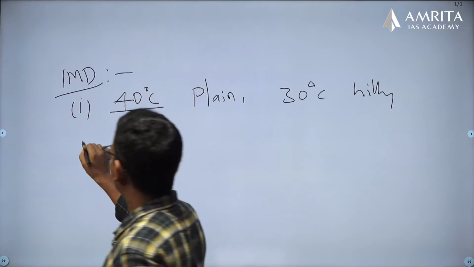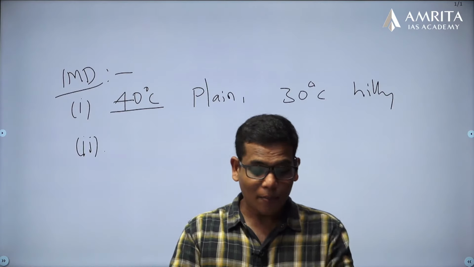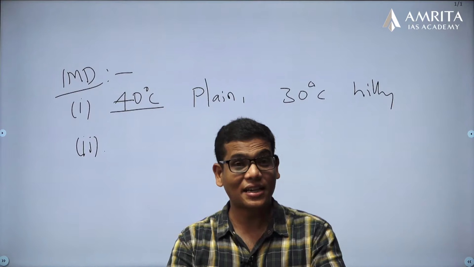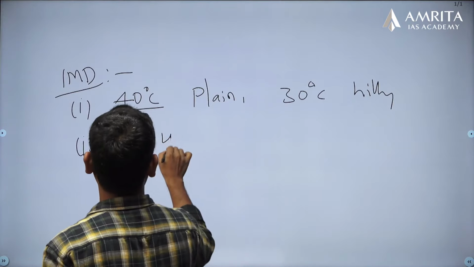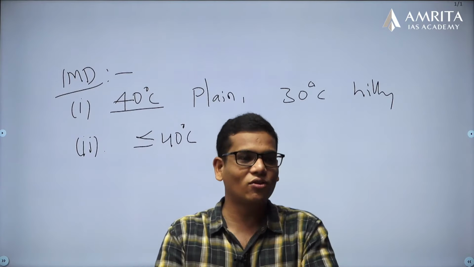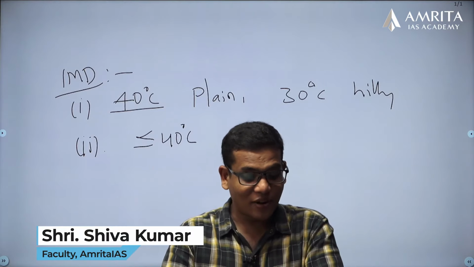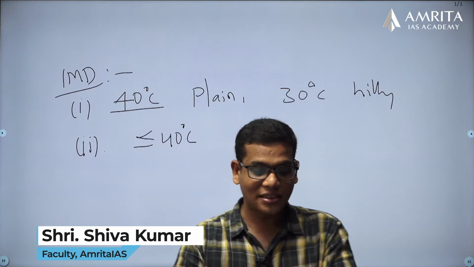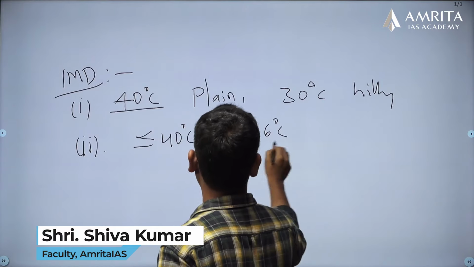Now, in some areas, because of local factors, the normal temperature is less than or equal to 40 degrees centigrade, and the usual departure from normal is 5 to 6 degrees centigrade.